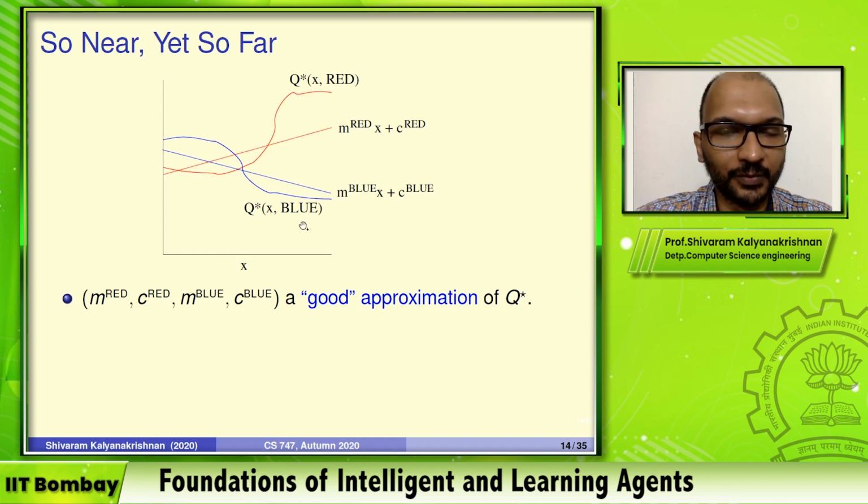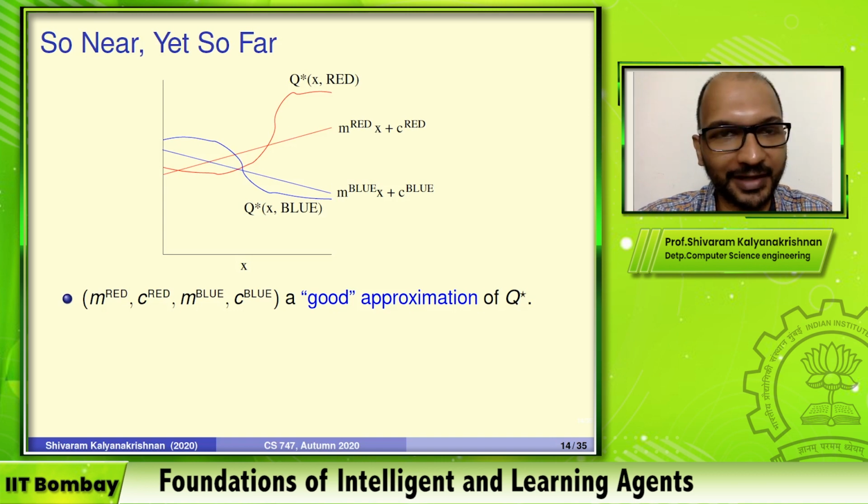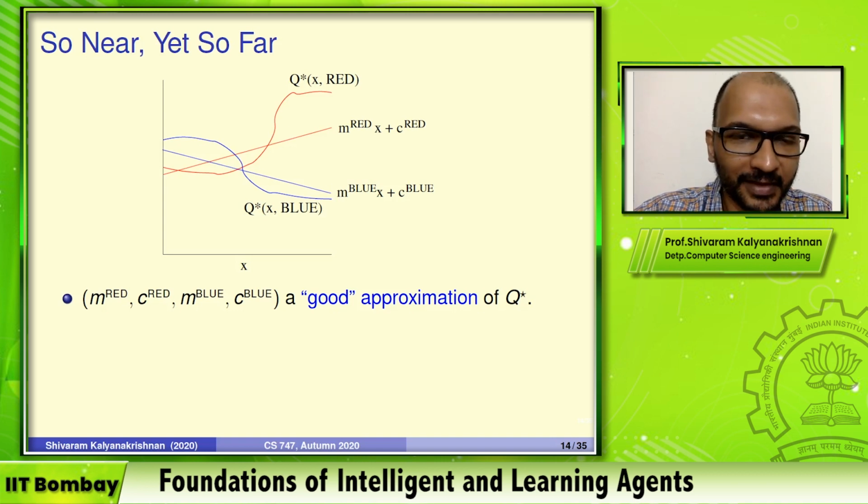Assume that we have tried to approximate the value function. Maybe we did Q-learning, and let's say that we were using a linear representation. Again, I'm going back to just a straight line instead of tile coding and all of that. Suppose the two lines we have come up with are like mx plus c, or basically you can call it w1 x plus w2, but let's just call it mx plus c over here.